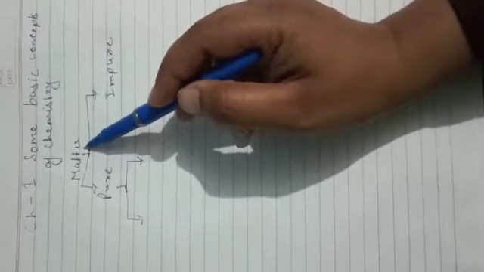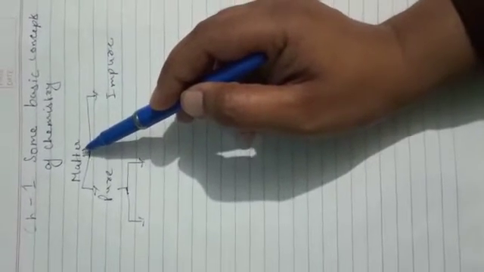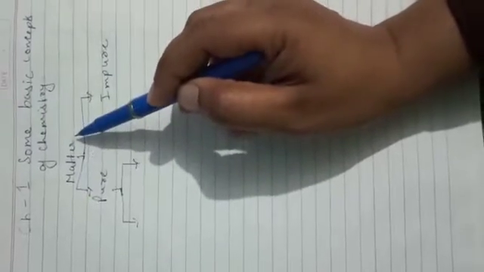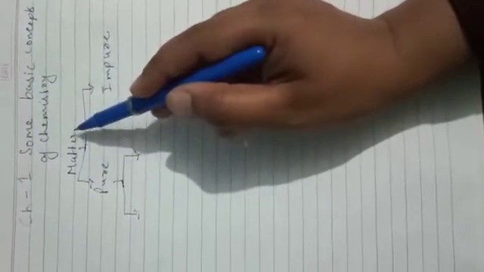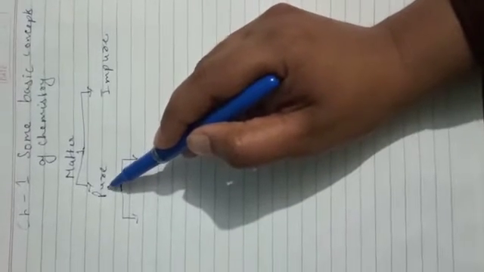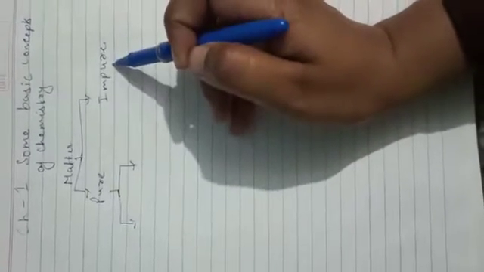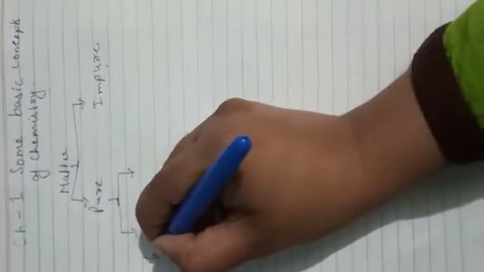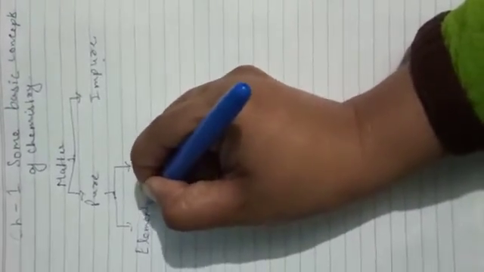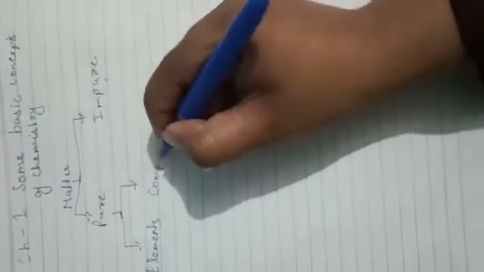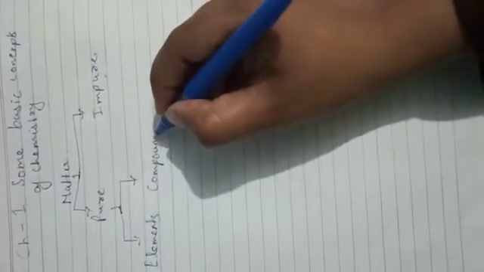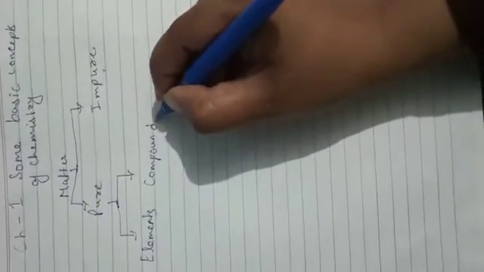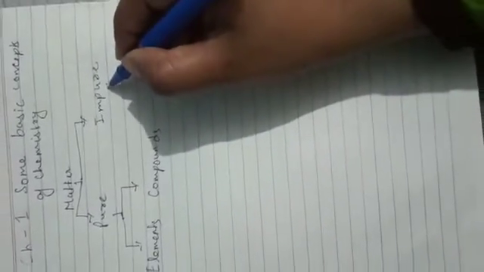This topic you must have studied in class 9th also, so I'm just reminding you of the things which you must have read in earlier classes. Matter is divided into two parts, that are pure and impure substances. The pure substances are further divided into elements and compounds. And impure substances are basically mixtures.